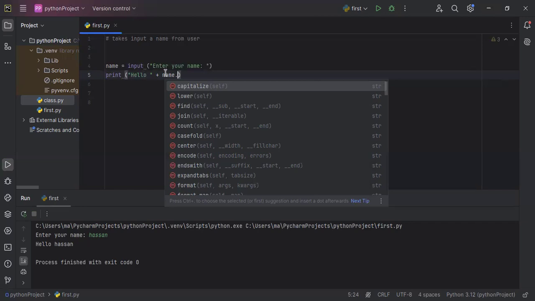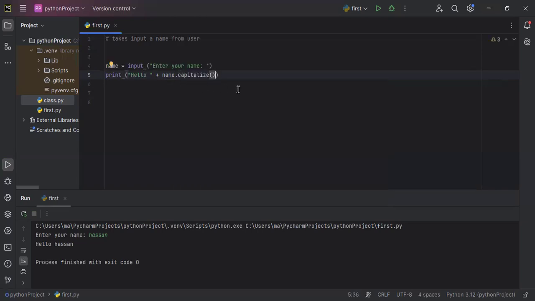In this case, I'm using the capitalize function. What it will do is make the first letter capital and the rest of the letters small, right? So, for example, if a user writes his name in small letters or in capital letters, whatever, we don't depend on the user. Let's take an example. Suppose the user writes his name in small letters.